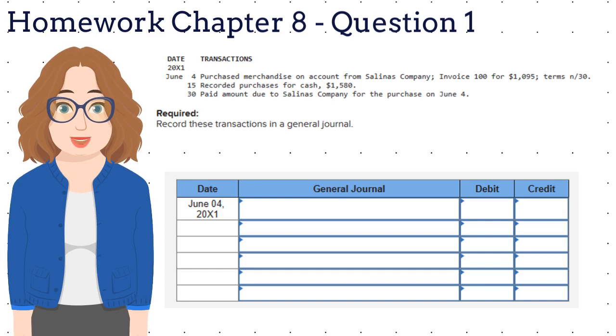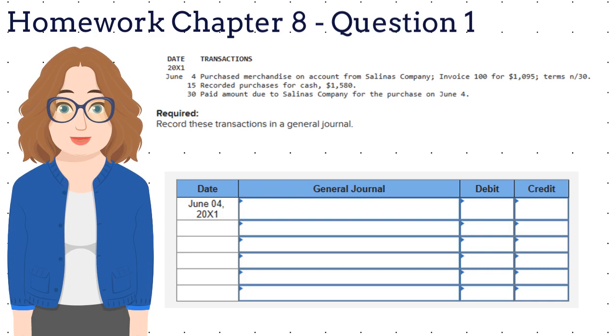On June 4th, Lewis Corporation purchased merchandise on account from Salinas Company, with invoice 100 for $1,095, with payment terms of net 30 days. That means that our purchases are increasing and our accounts payable are increasing as well because Lewis Corporation purchased the merchandise on account.